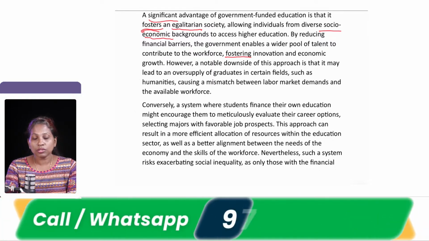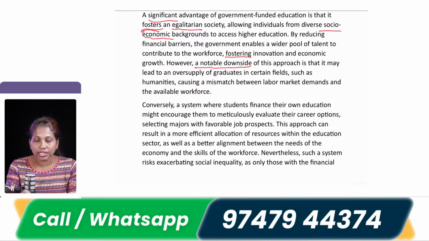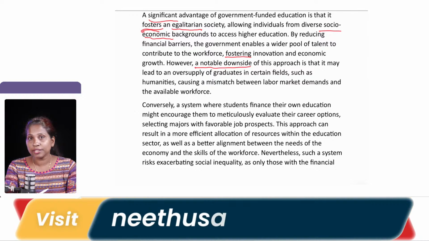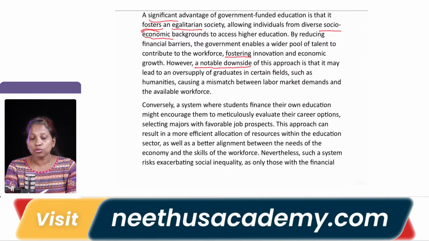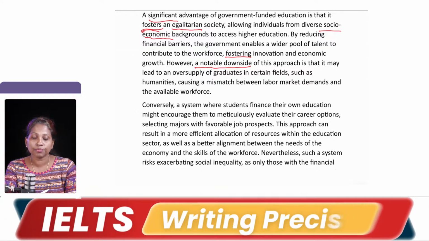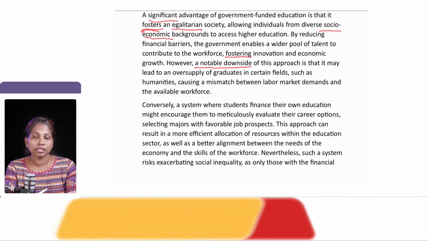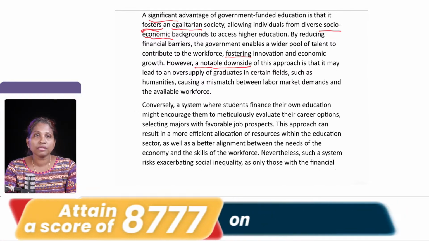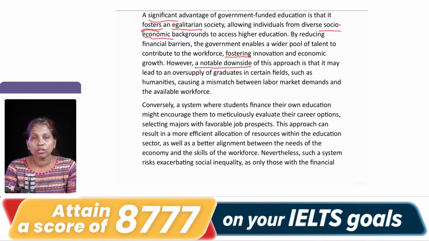However, a notable downside, so this is a disadvantage. We are discussing advantages and disadvantages both. The notable downside of this approach is that it may lead to oversupply of graduates in certain fields such as humanities. That is an example, an instance. If the government is funding every person, what will happen?